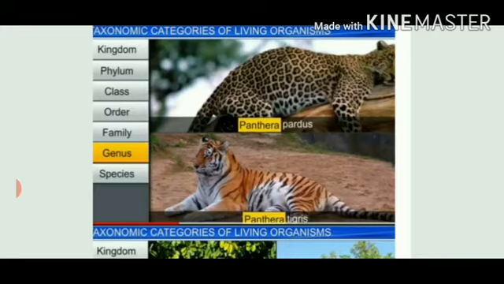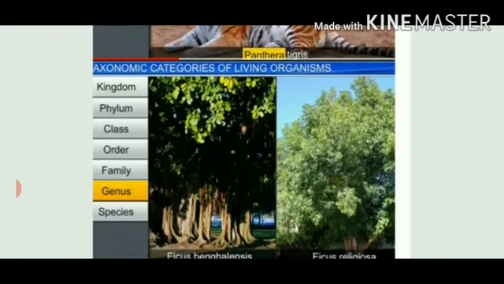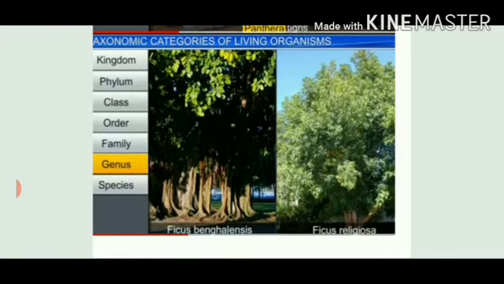Now you can see here two different trees. One is a banyan tree and the second is a peepal tree. Both of them are of different species. Number one, Ficus bengalensis, and second is Ficus religiosa. So they belong to the same genus, but their species are different.